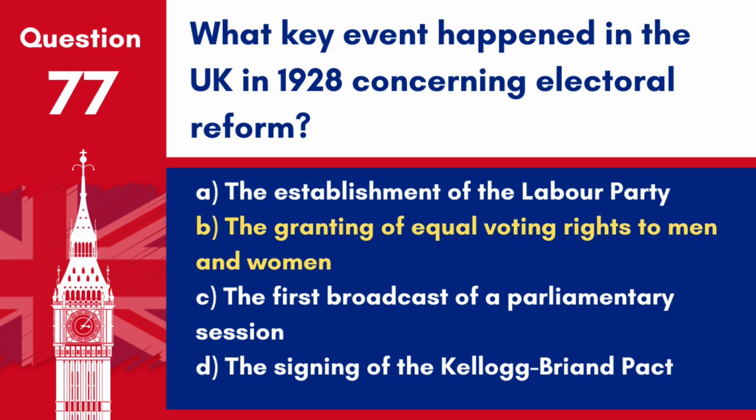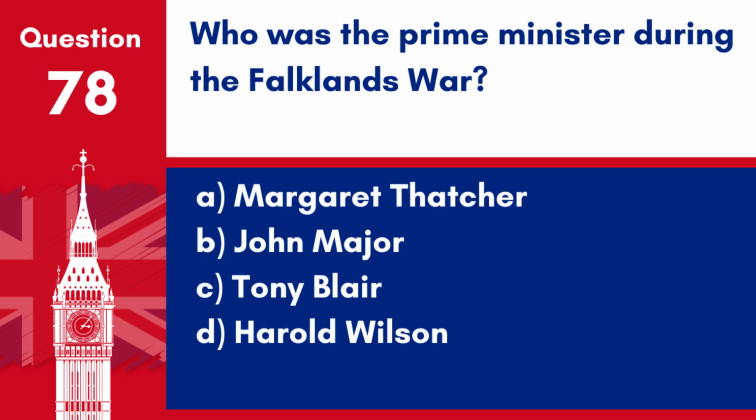Answer B. The granting of equal voting rights to men and women. In 1928, the Representation of the People (Equal Franchise) Act granted equal voting rights to men and women over the age of 21. Question 78. Who was the Prime Minister during the Falklands War?